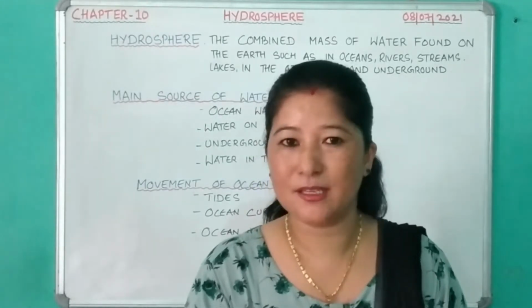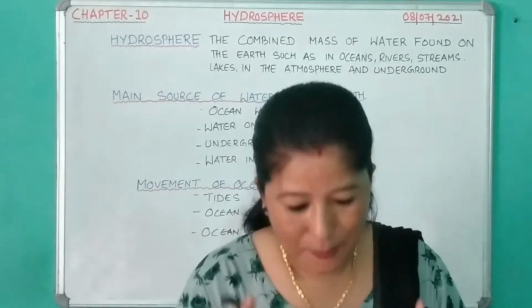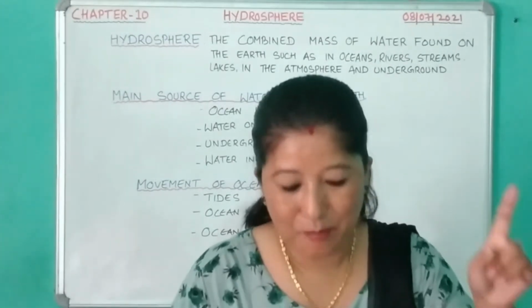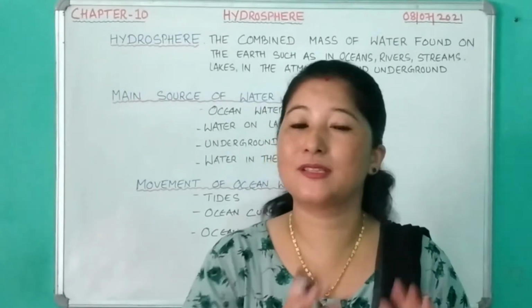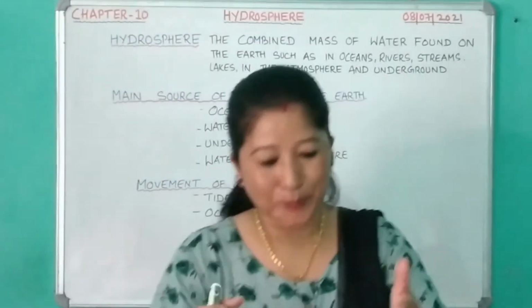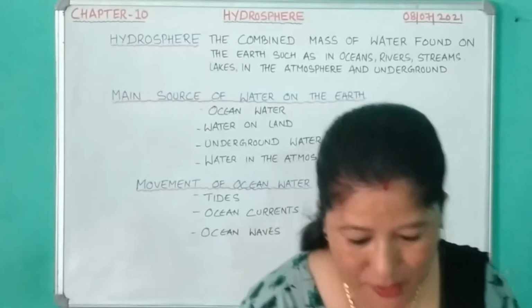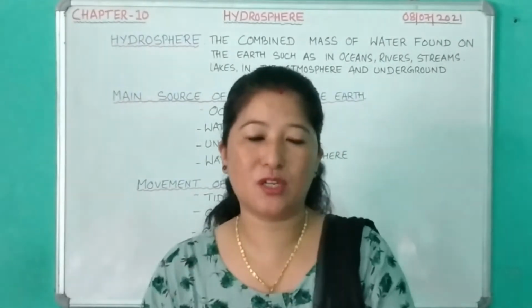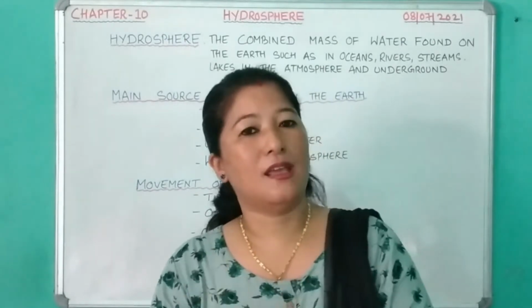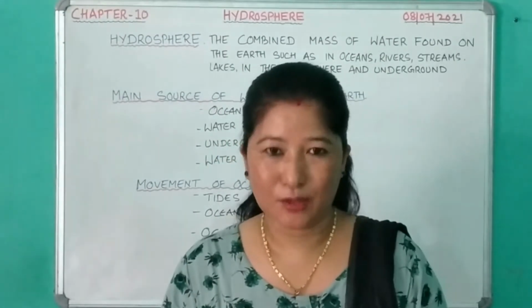Please remember this: 3,800 meters, and it is 5 times the mean height of the land, which is only 710 meters. Just imagine the mean depth of this water body, including the lakes, it is 3,800 meters.